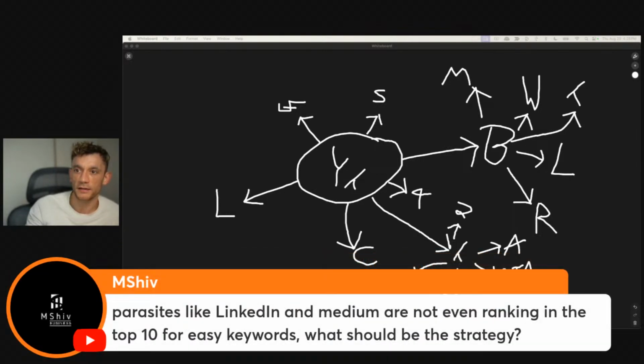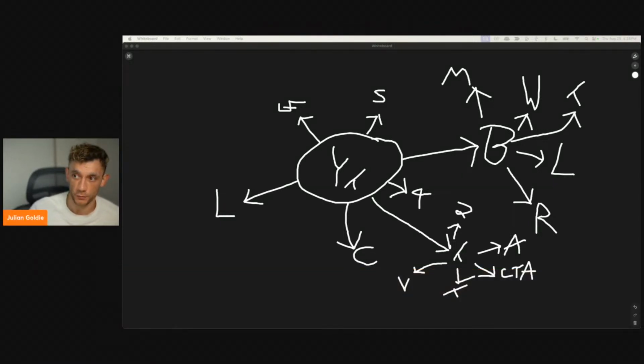M-Shift says, parasites like LinkedIn and Medium are not even ranking in the top 10 for easy keywords. What should be the strategy? I've shown you the strategy and proof of what's ranking for us already.